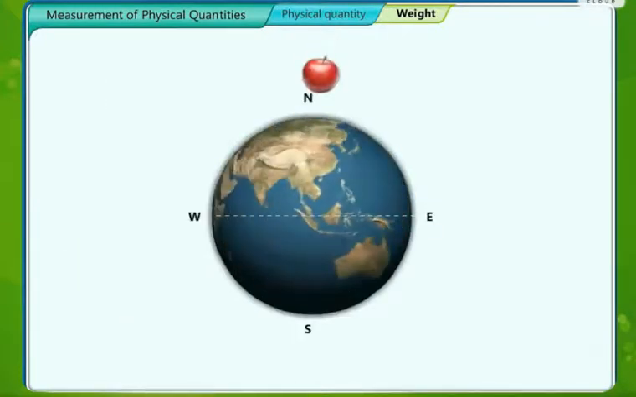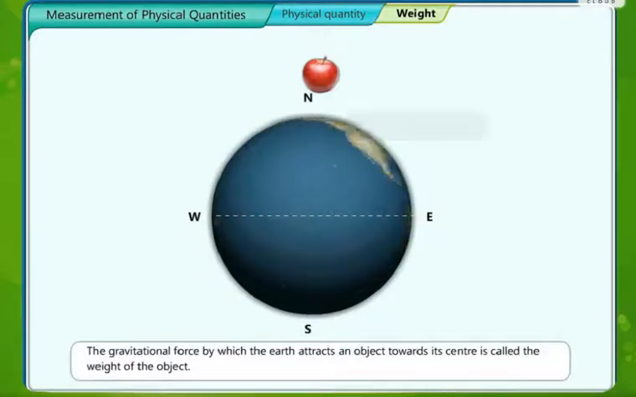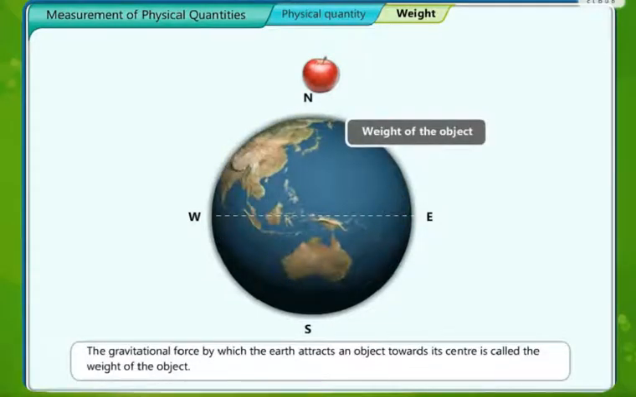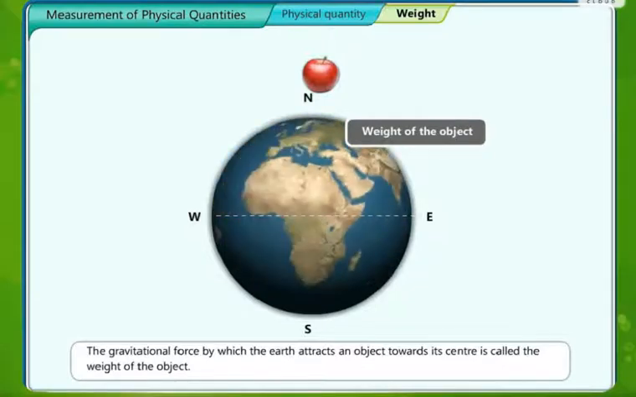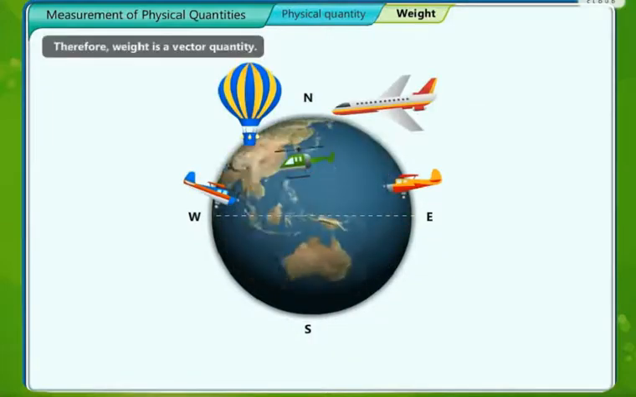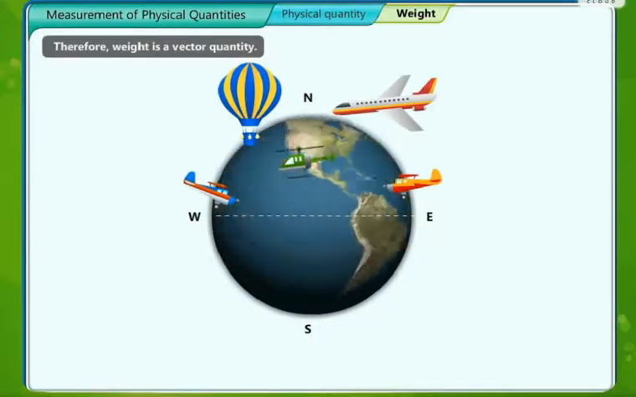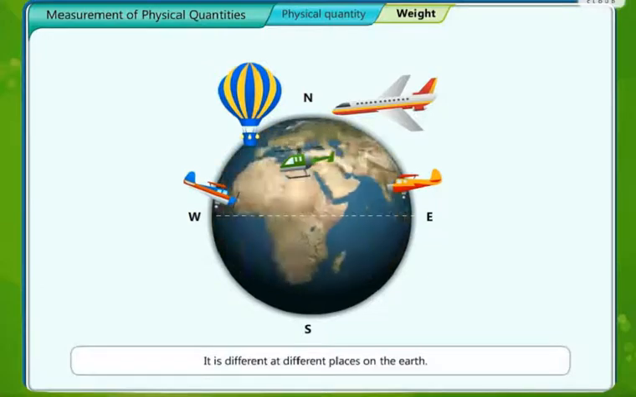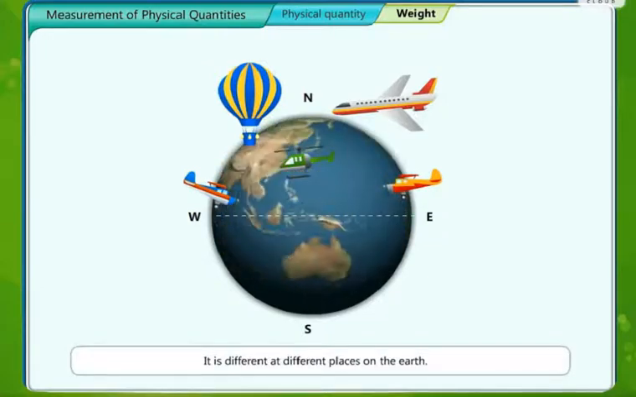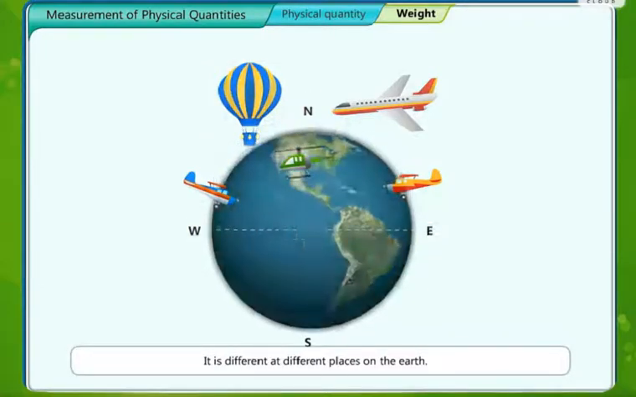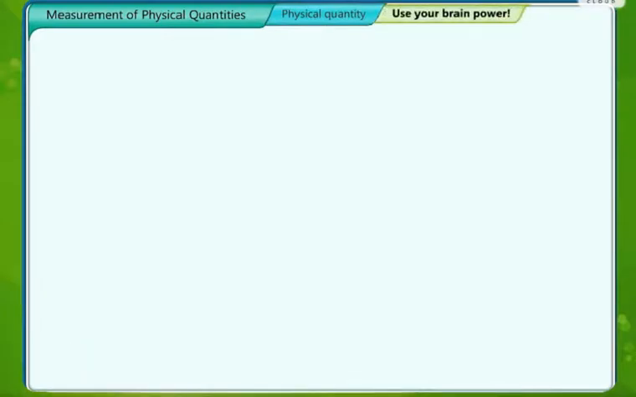Now everyone saw the apple falling. It was only Newton who asked the reason why. The gravitational force by which the earth attracts an object towards its center is called the weight of an object. That was the reason why the apple fell towards the ground. And since it indicates direction, weight is a vector quantity. It is different at different places on the earth.